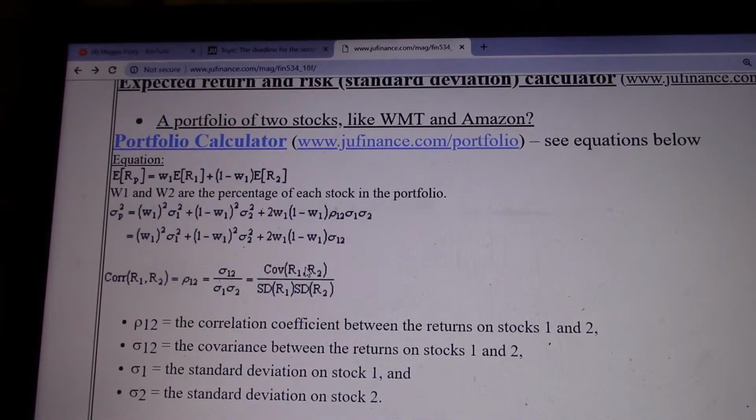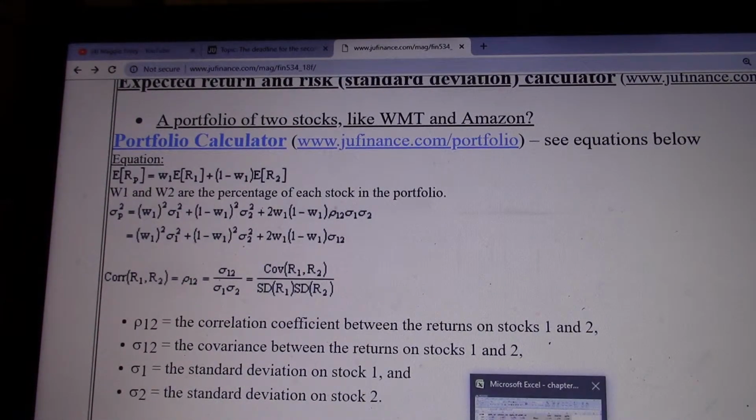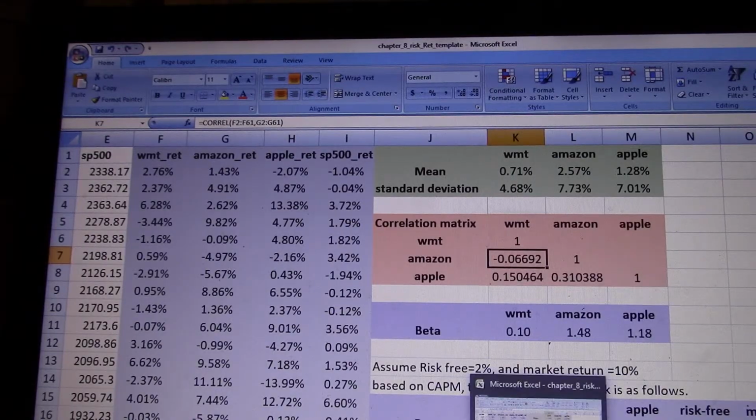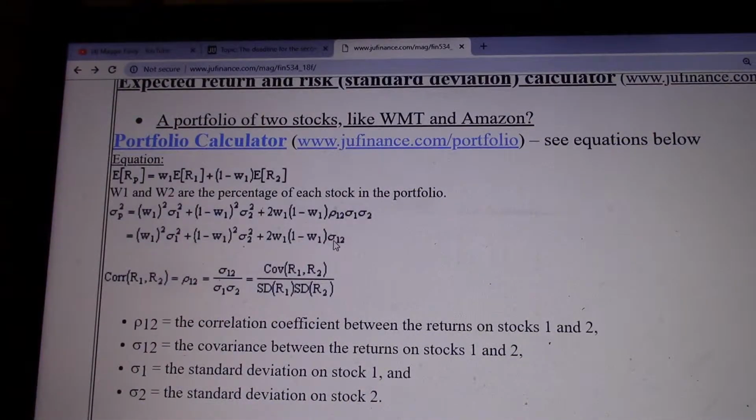For example, the correlation between Walmart and Amazon is negative 0.067, and you just plug it in. Then you put down Walmart's standard deviation, Amazon's standard deviation, and plug into this equation. You can get the standard deviation of the portfolio with Amazon and Walmart.